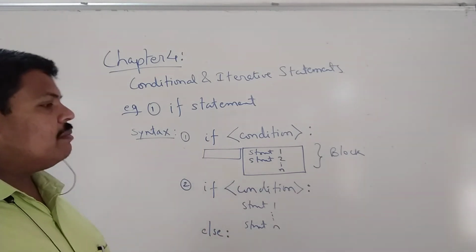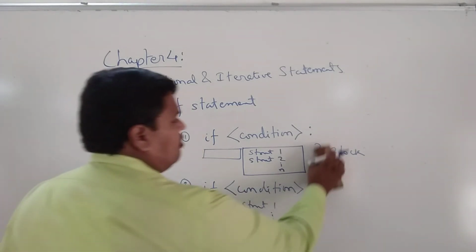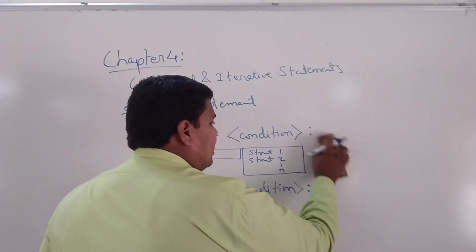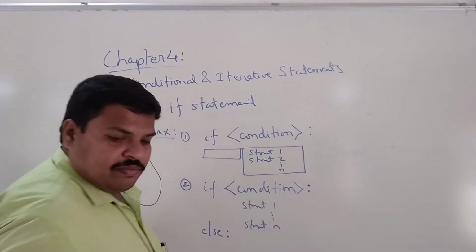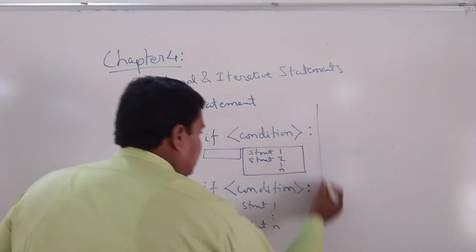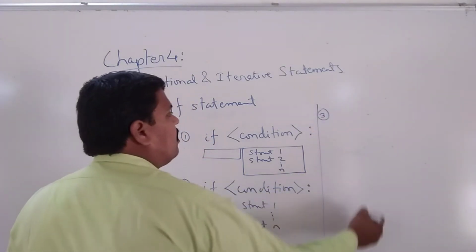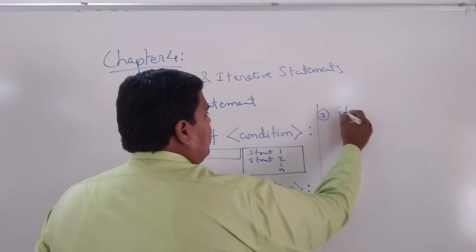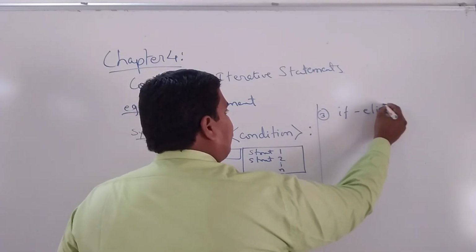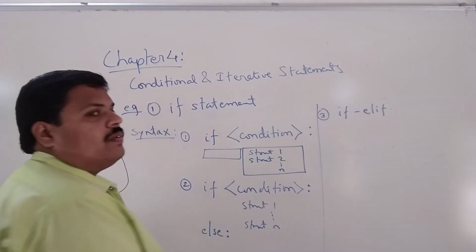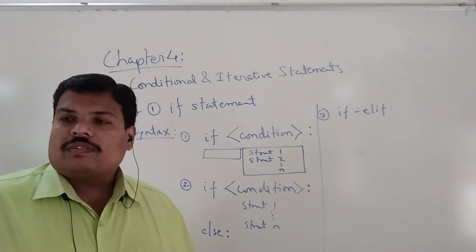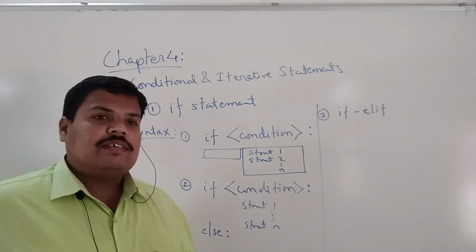So can anybody tell me now the third variation? Yes, there is one more variation. Tell me. Yes, see this third one. Yes, it is visible. The third one is if, elif. If, elif. Meaning, what is the meaning?